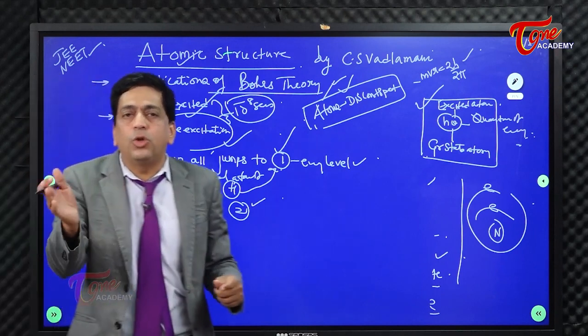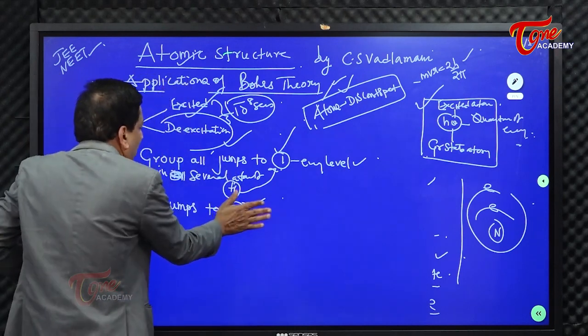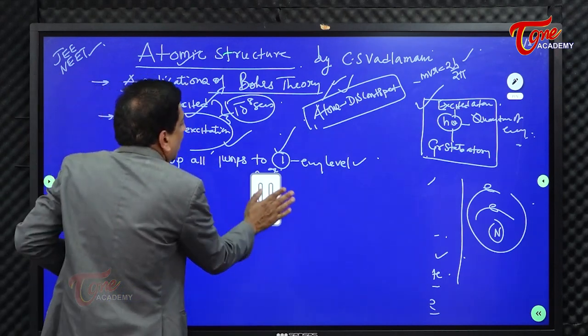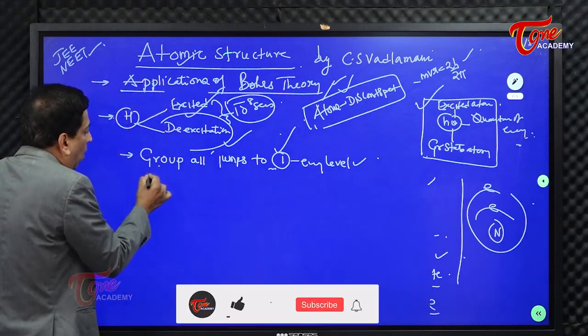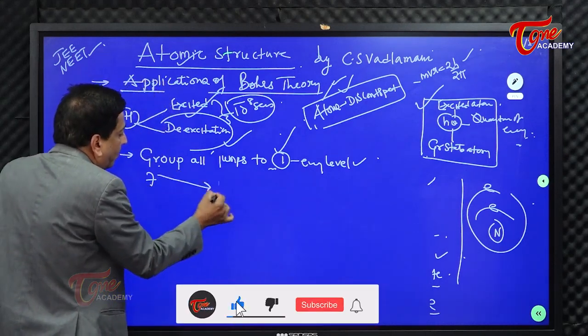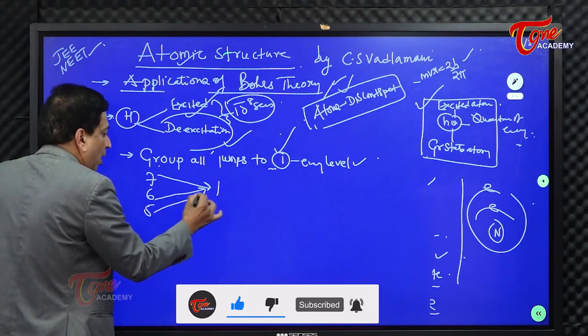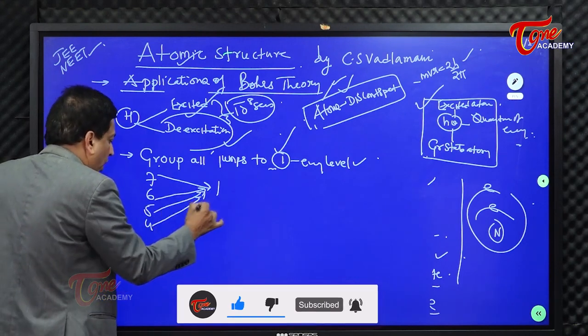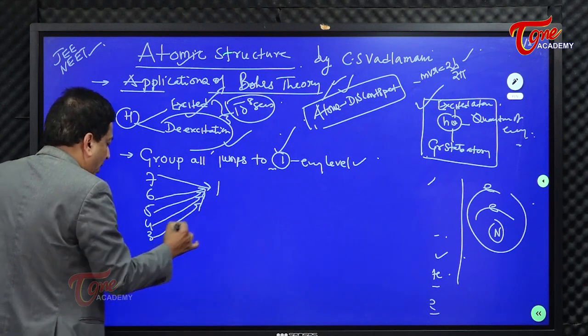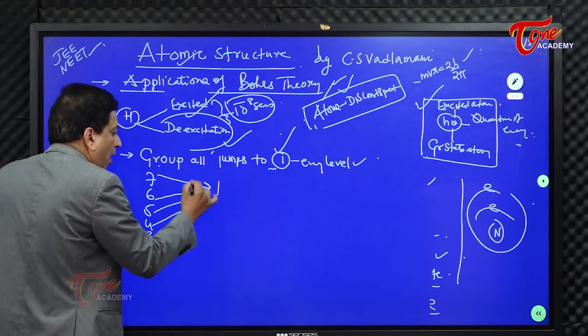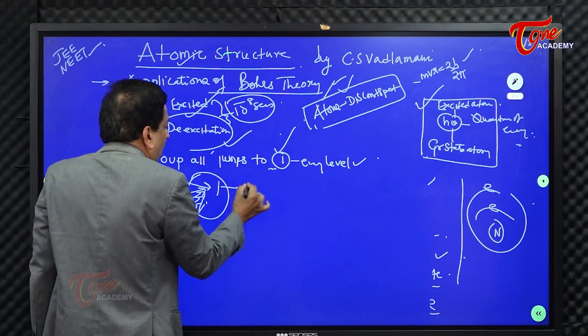Now what is second? 7 to 2. If I can write it specifically for you, it is like this. All jumps to the first: 7 to 1, 6 to 1, 5 to 1, 4 to 1, 3 to 1, and even 2 to 1. All these are grouped.